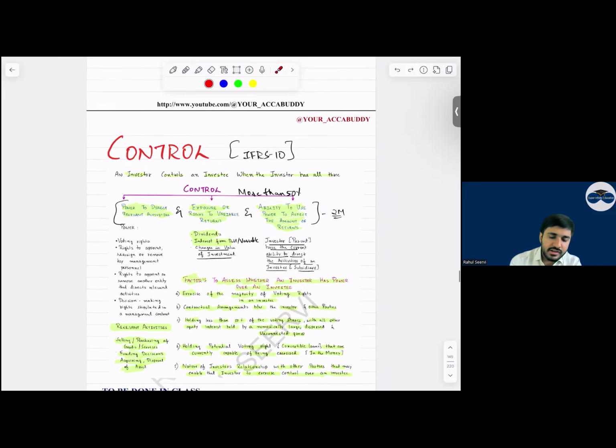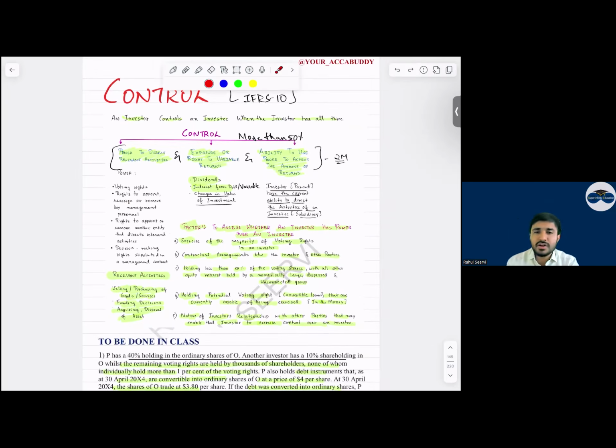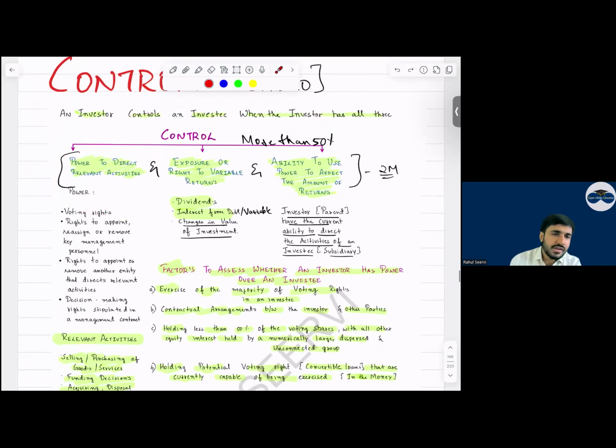Yes, sir. Then coming to what does control mean. Control का meaning क्या होता है? If there is control, we do consolidation. So what does control mean? Write down this definition, get the technical marks too. If you see your latest past paper, a layout company question is there, an 8 mark question.